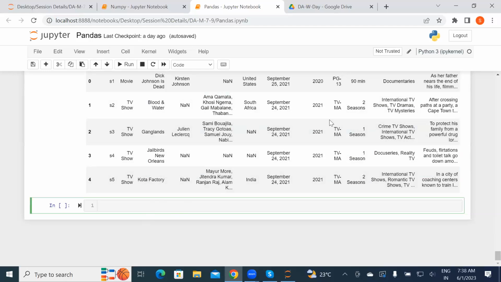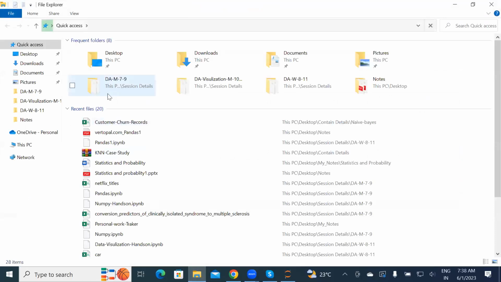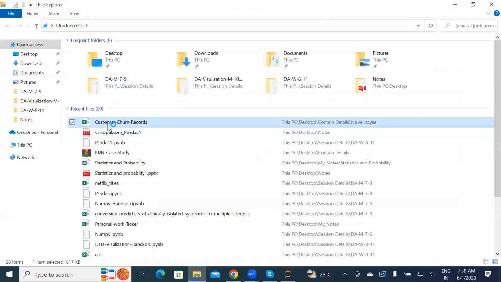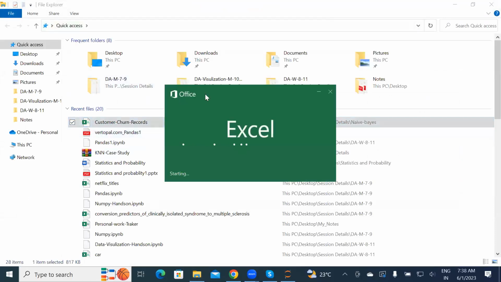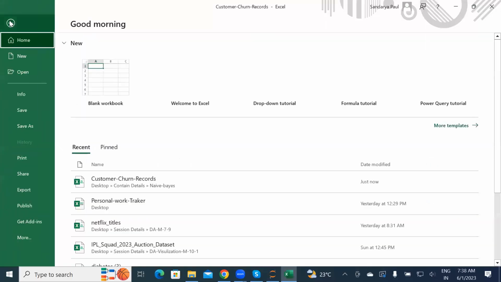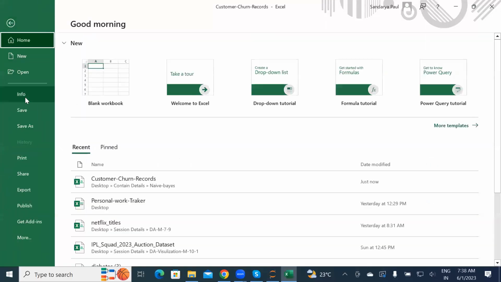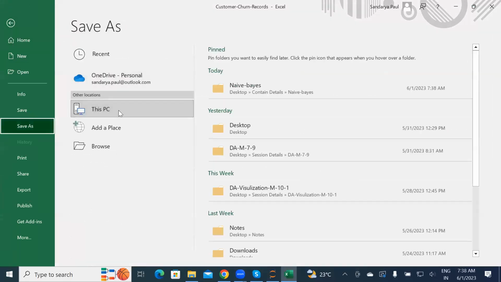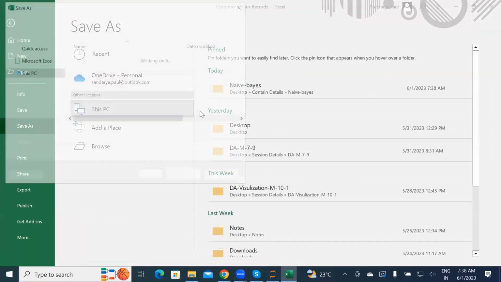Okay, how to convert an Excel file? Let me just open it and show you. I'll open one particular file here. This is just a random database, and this is a CSV file. What you have to do? I think my screen is visible, right? You don't have to do anything special. When you want to save, just save as anywhere, like I'm saving it here.